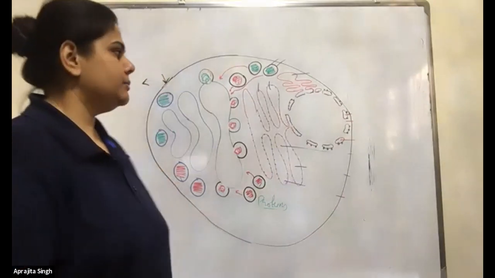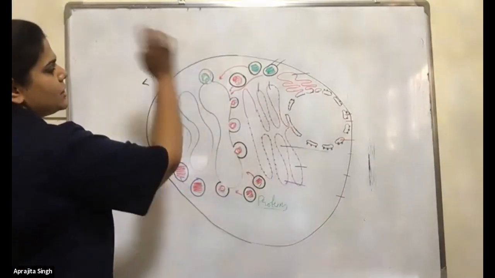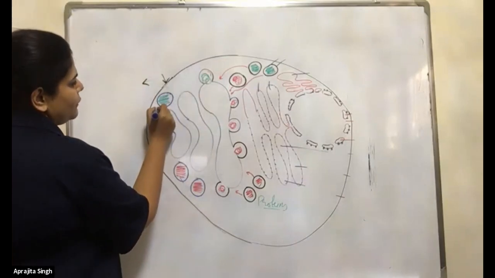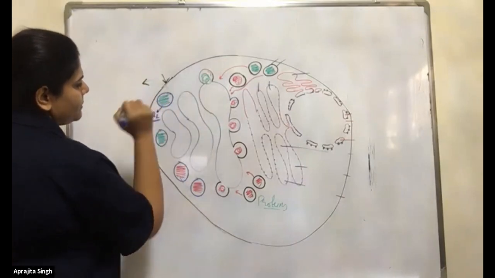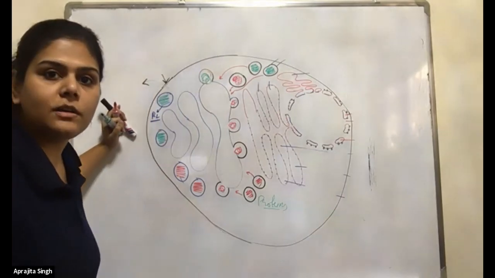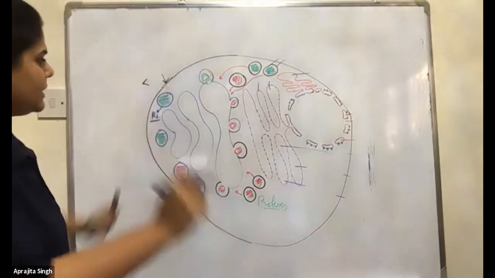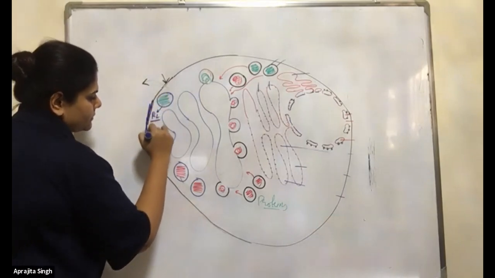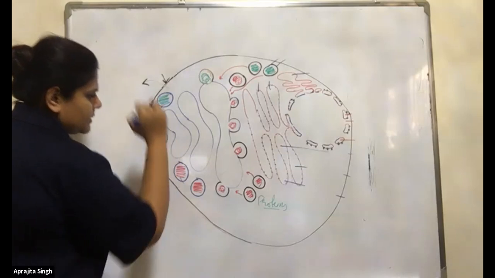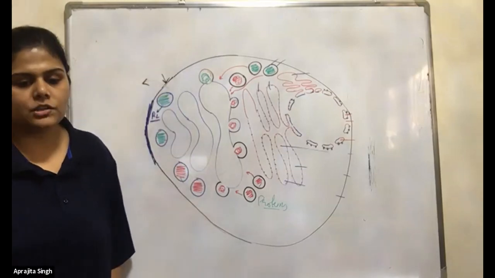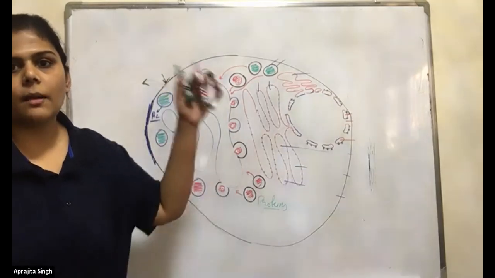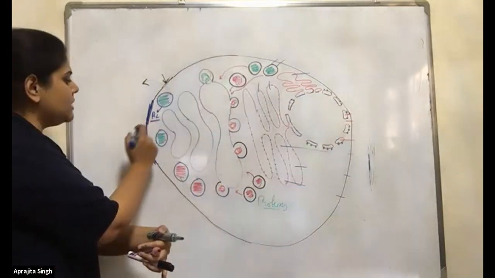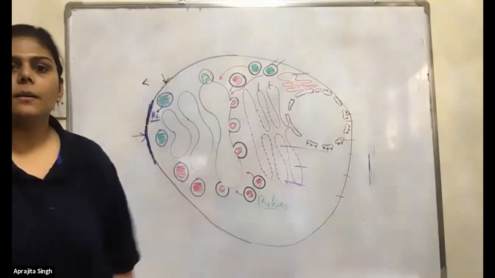Now, the lipid which came from the smooth ER has become a phospholipid. And this phospholipid is used by the cell membrane. This is a very important function. Lipids coming from the smooth ER, modified by the Golgi, used in the plasma membrane.